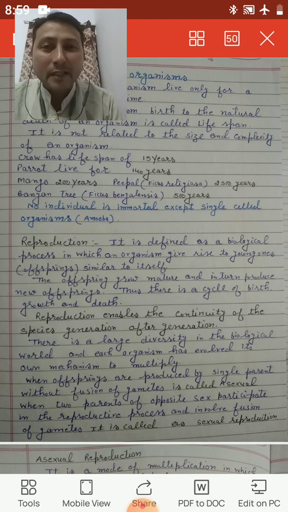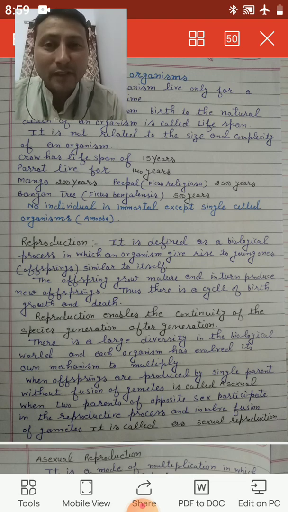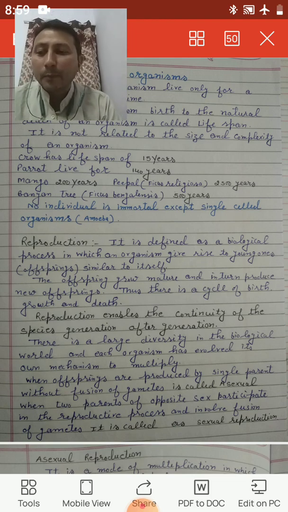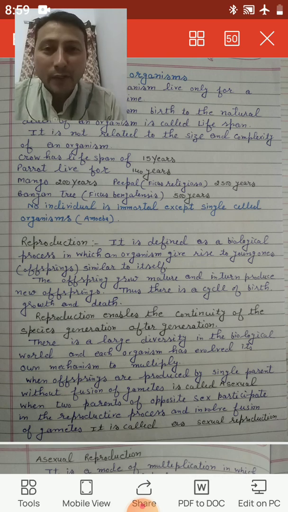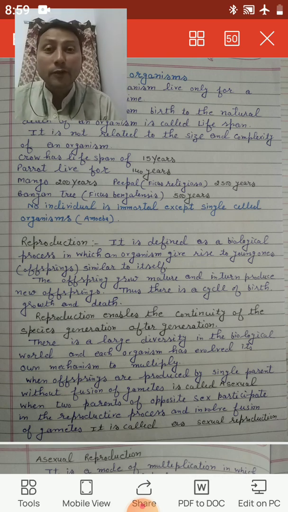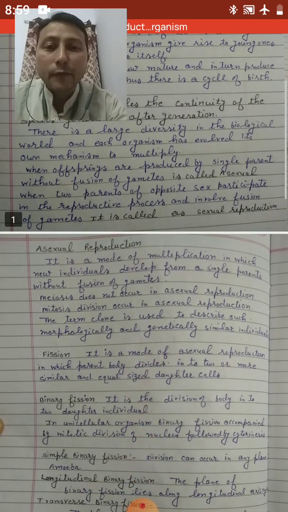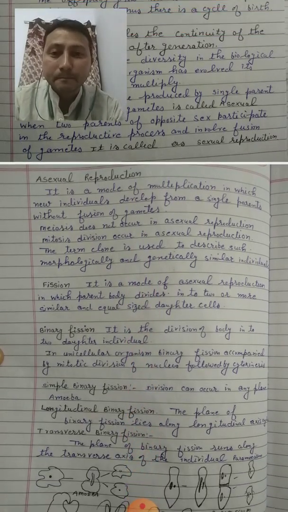If a particular species fails to reproduce, then what will happen? Yes, of course, that particular species will be extinct from this planet. So when we talk about reproduction, it is simply asexual and sexual. When I'm talking about asexual, it means only one parent is involved, there is no fusion of gametes. And when I'm talking about sexual, it means there is a fusion of gametes.